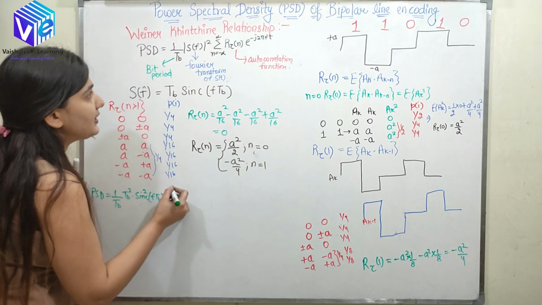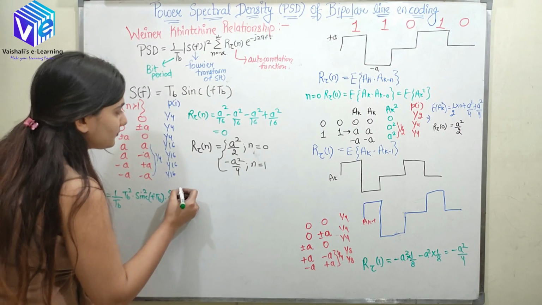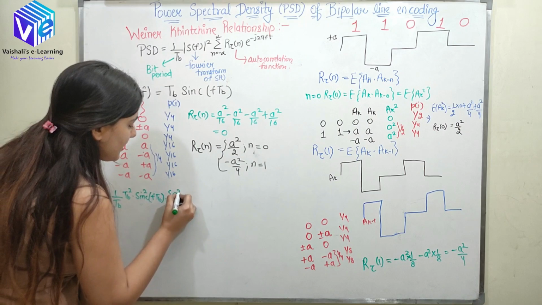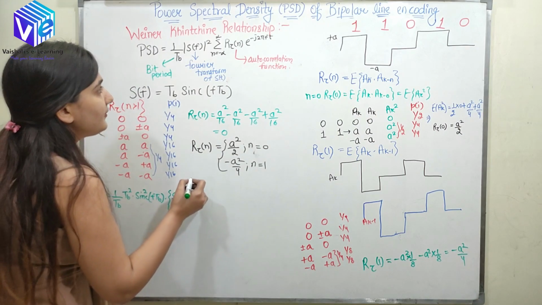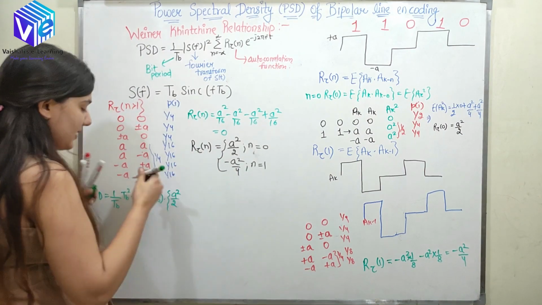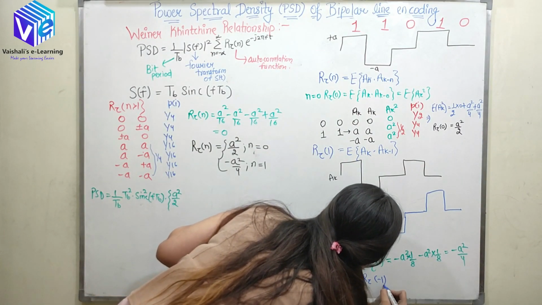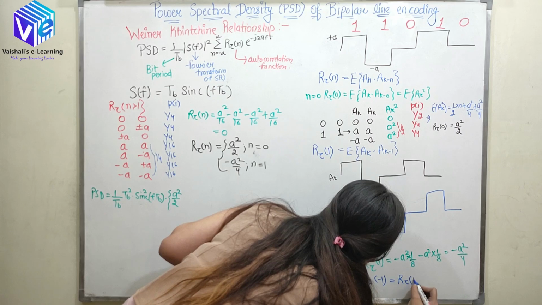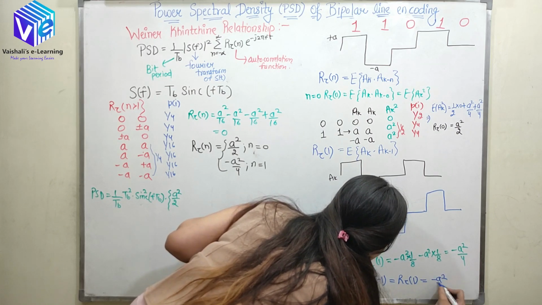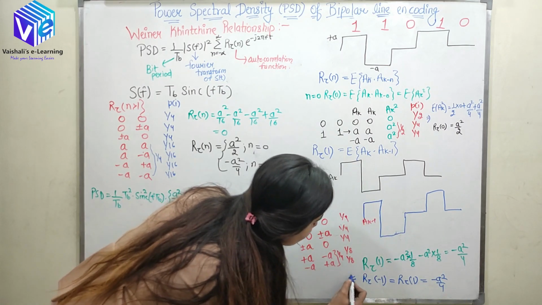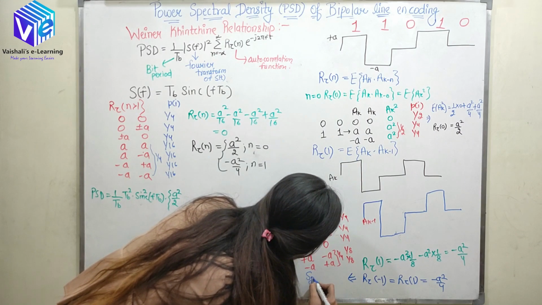So I take the values, at n is equal to 0 it is a square by 2, and it is defined because it is symmetric. So R tau of minus 1 would be equal to R tau of 1, which is equal to minus a square by 4. This is the symmetricity property.